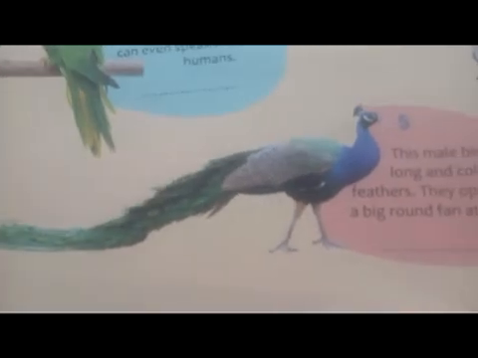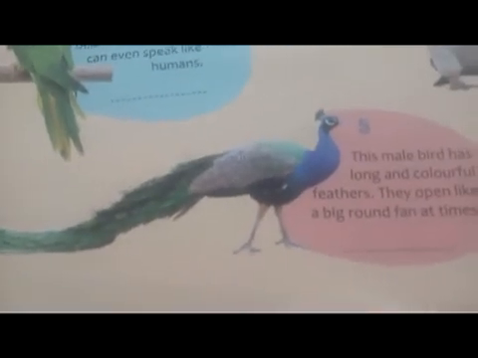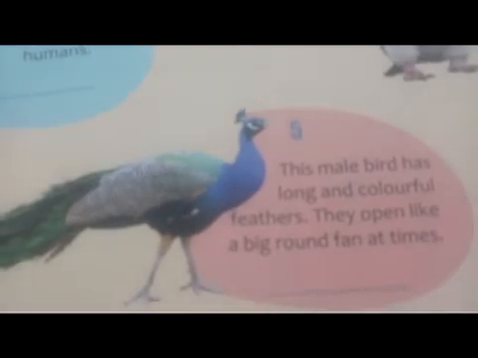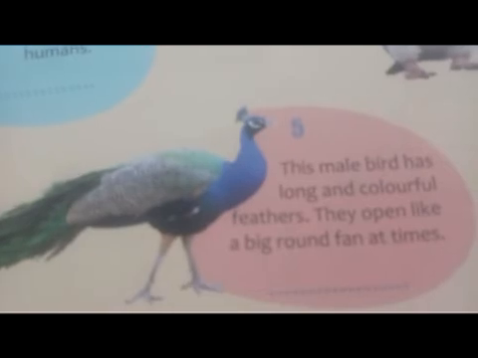Now look at the last picture. Such a beautiful bird, isn't it? I know you can name it without reading, but let's read. This male bird has long and colorful feathers. They open like a big round fan at times. Look at their big, colorful, long feathers.